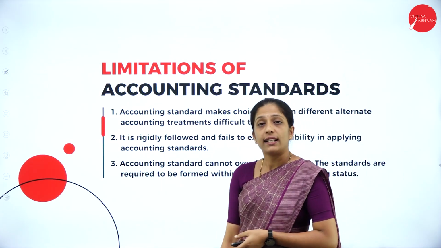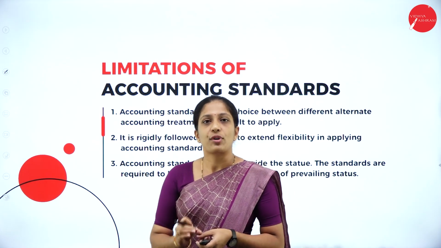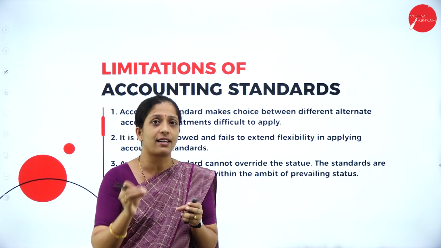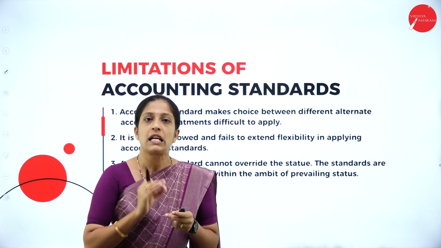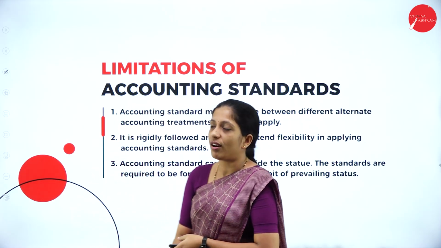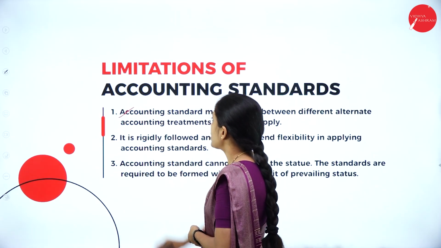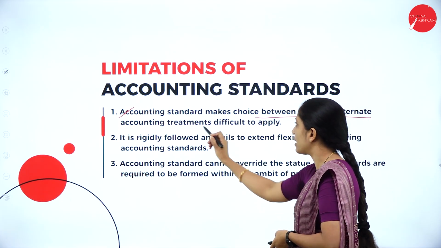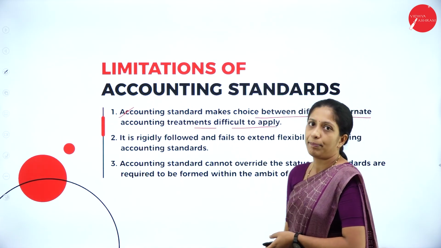Now, let us see what are the limitations. Of course, I have told you these are the rules which have to be followed. When it is a rule, it is compulsory to be followed by each and every organization. So, the first one is, accounting standards make choice between different alternate accounting treatments difficult to apply.